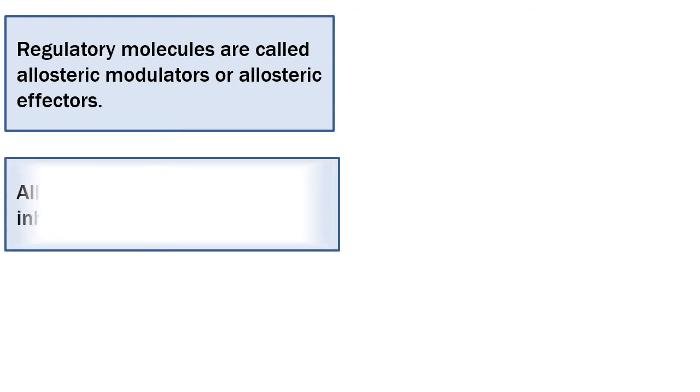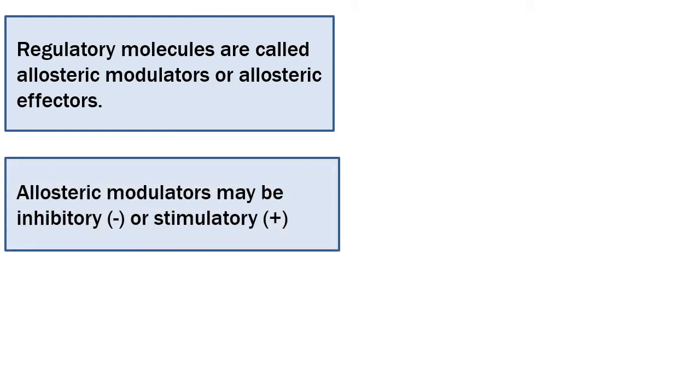Regulatory molecules are called allosteric modulators or allosteric effectors. Allosteric modulators may be inhibitory or stimulatory. So if the binding of the effector to the enzyme increases its activity, then it is called the positive modulator or stimulatory modulator. And if the binding of the effector or modulator to the enzyme decreases its activity, then it is called negative or inhibitory modulator.